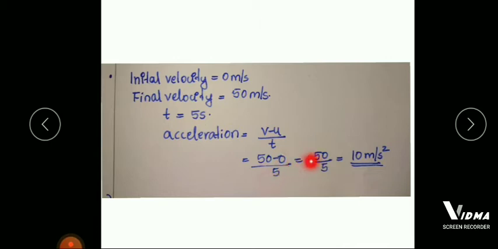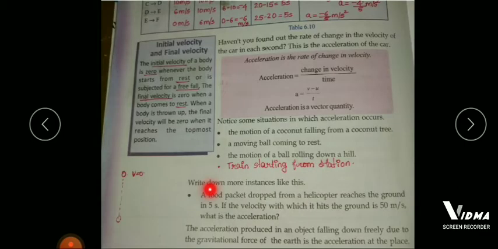So 50 minus 0 means 50 divided by 5. So 5 ones are 5, 5 tens are 50. So 10 meter per second square. So what is the acceleration of the food packet? That is 10 meter per second square. So the initial velocity is 0. Later the velocity increased to 50 meter per second. That is why this food packet is accelerating.